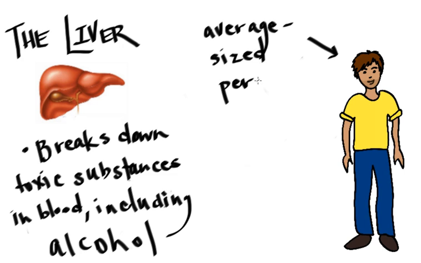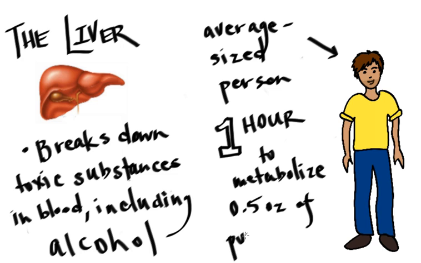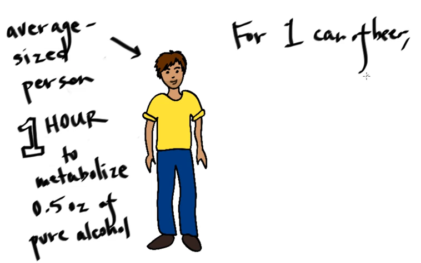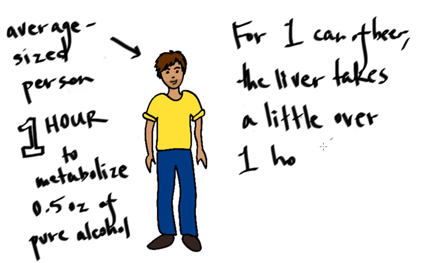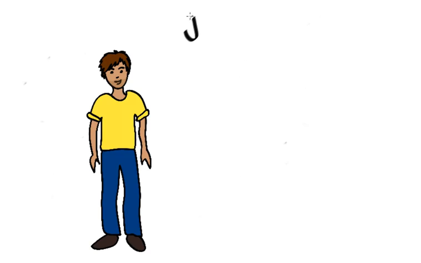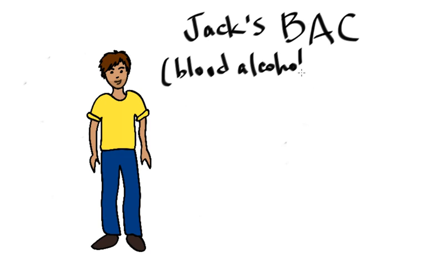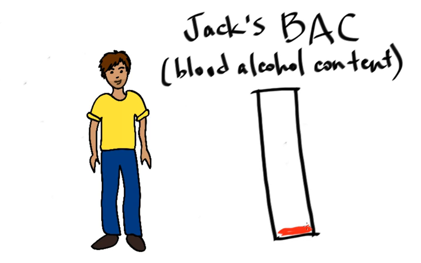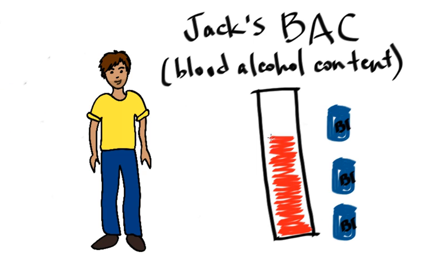For an average-sized person, like Jack, it takes 1 hour to metabolize 0.5 ounces of pure alcohol. For 1 can of beer, the liver takes a little over an hour to metabolize all of that alcohol. As the night continues, Jack's BAC, or blood alcohol content, continues to rise. As shown here, for each can of beer he drinks, the BAC or blood alcohol content in his body rises.